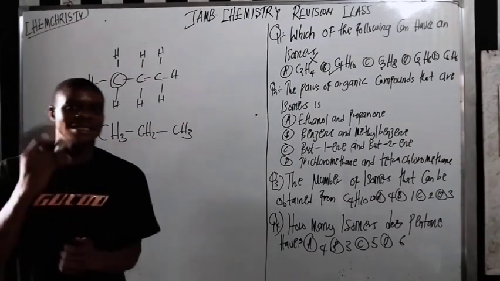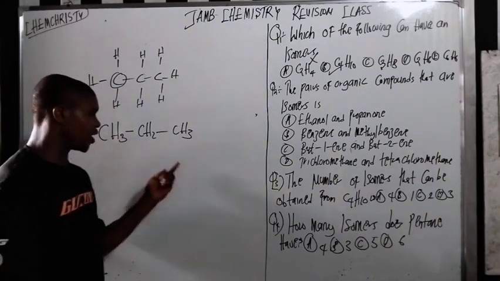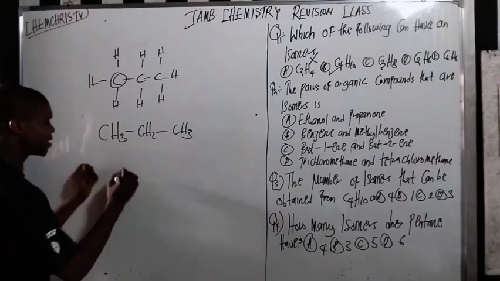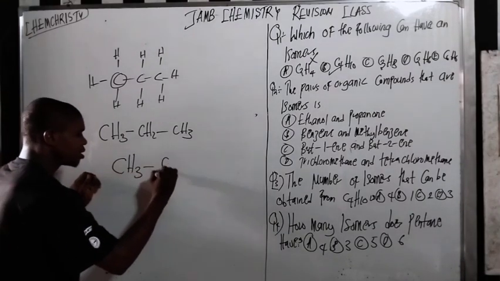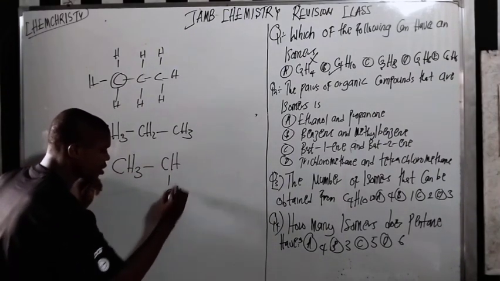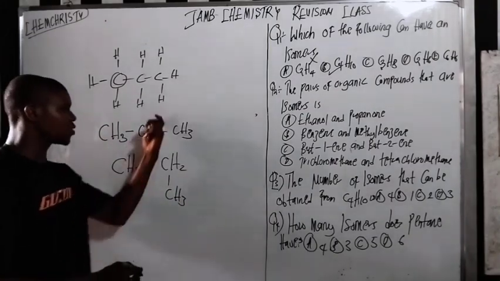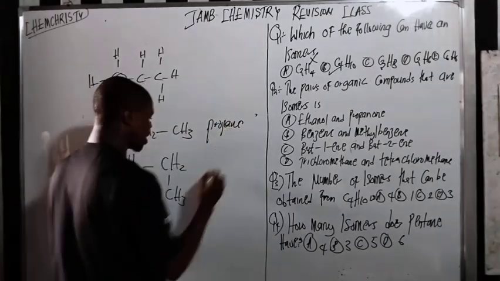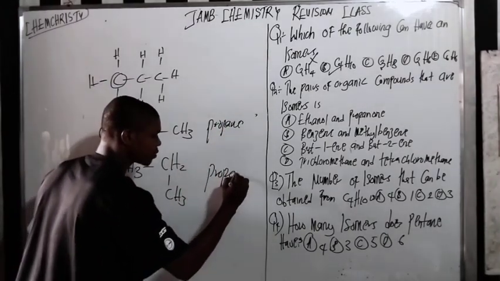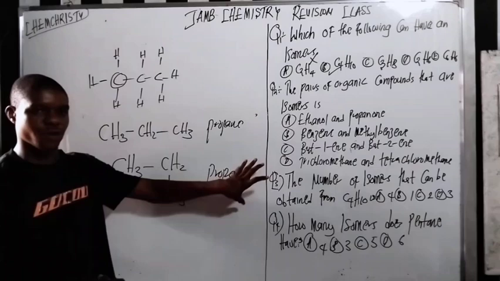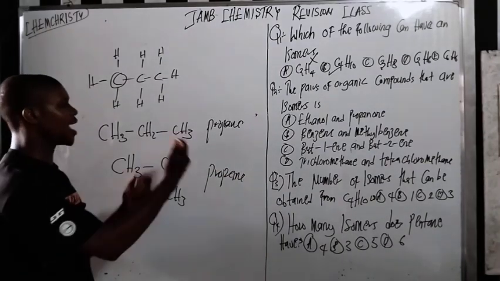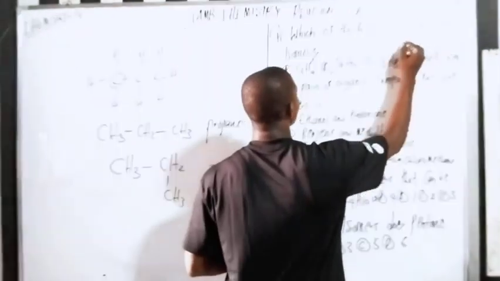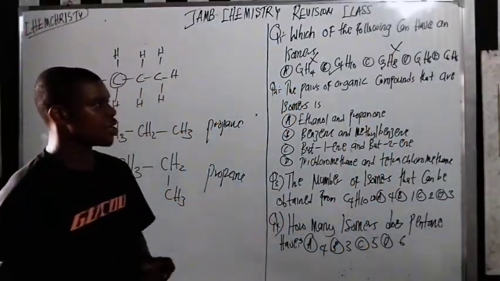Now you ask yourself, can I rearrange the chain to have a different structure? The answer is no. Because if you do it like this, CH3, CH, CH3, here we have CH3 again, and this one and this one are the same thing. Here we have propane, and here we have propane. So you cannot rearrange it to get a different structure. So this one does not have isomers. So let's look at C2H6.